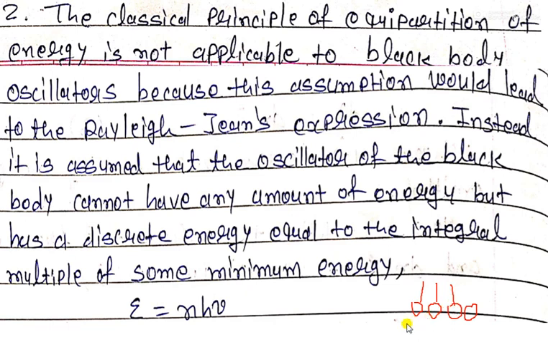Suppose one molecule has 10 joule, another one has 50 joule, and some other has 100 joule, and so these are the energies held by the molecules. So instead, it is assumed that the oscillator of the black body cannot have any amount of energy but has discrete energy levels.